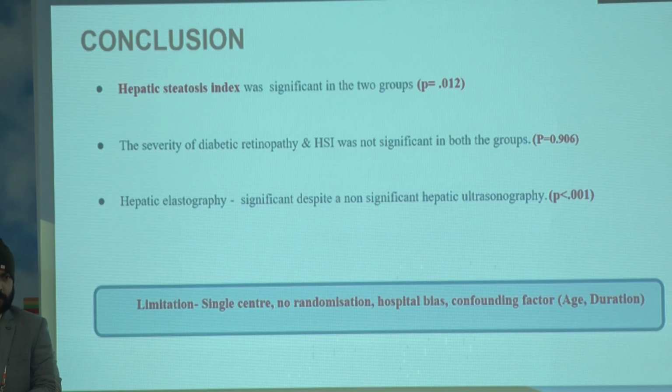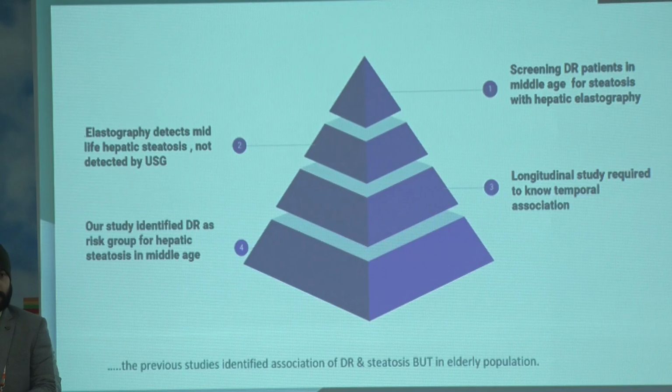So what can we conclude from the study? The hepatic steatosis index was significant in the two groups. The severity of diabetic retinopathy in HSI was not significant, but hepatic elastography was significant in both the groups despite a non-significant hepatic ultrasonography. Though the study had a few limitations, being a single-centric study, there was no randomization. It had hospital bias and confounding factors for which we went on with linear regression.